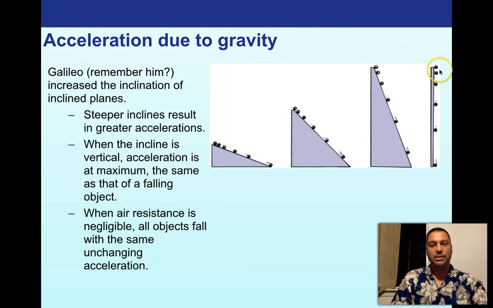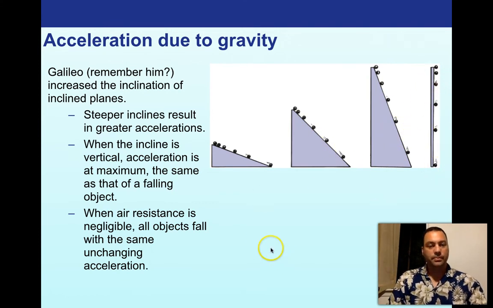In other words, this basically is falling with nothing underneath it. There's no wood block or inclined plane to keep it from going straight down. It's basically being pulled straight down. So when air resistance is negligible, all objects fall with the same unchanging acceleration. Right? So this is one of the things that Galileo observed, that all things tend to hit the ground at about the same time.